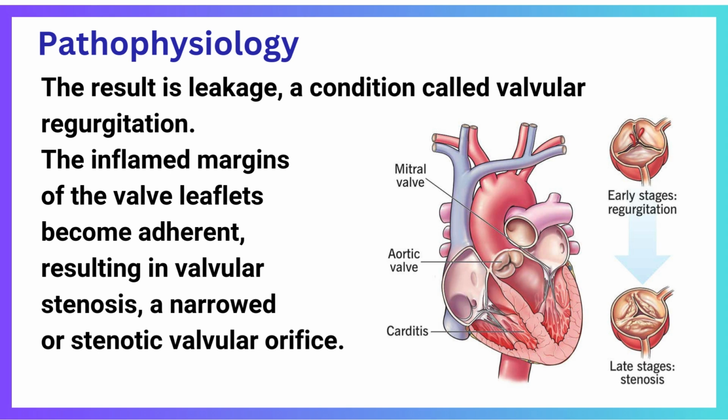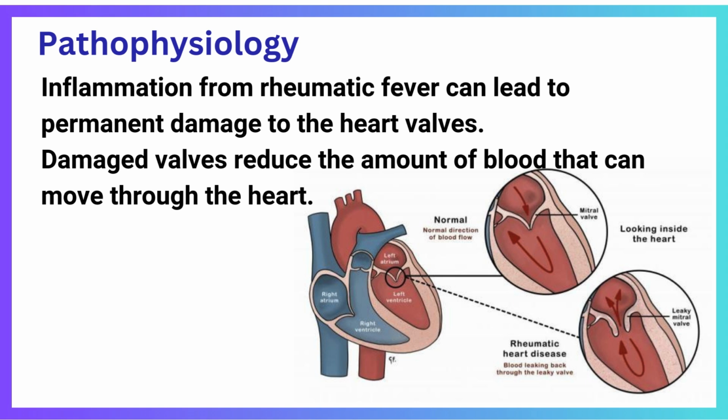The most common site of valvular regurgitation is the mitral valve. In some patients, the inflamed margins of the valve leaflets become adherent, resulting in valvular stenosis, a narrowed or stenotic valvular orifice. Regurgitation and stenosis may occur in the same valve. The function of the valve is to keep the blood flowing in the right direction throughout the heart. But inflammation from rheumatic fever can lead to permanent damage to the heart valves. Damaged valves reduce the amount of blood that can move through the valve. This makes it harder for the heart to work normally. They also may allow some blood to go in the wrong direction.